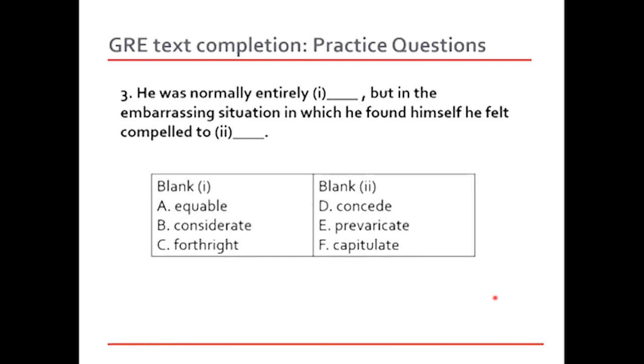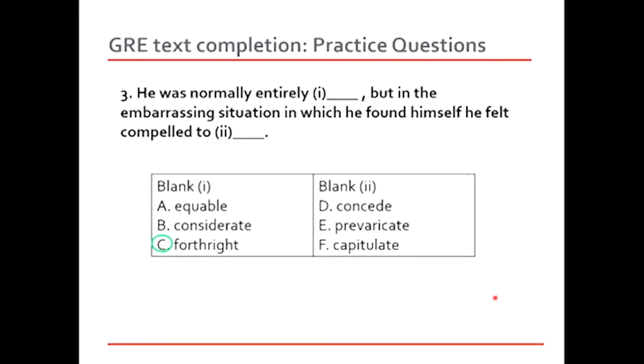Concede. Concede might be a new word for some people. It means to acknowledge something. And then we have prevaricate. It means to talk about something, to express something in a very ambiguous manner. And then we have capitulate, to surrender, to give in. So in this case, the first choice, let's look at the sentence again. He was normally entirely, let's stick to the word forthright, but in the embarrassing situation which he found himself, he felt compelled to. Okay, in my opinion, the first answer has to be forthright,